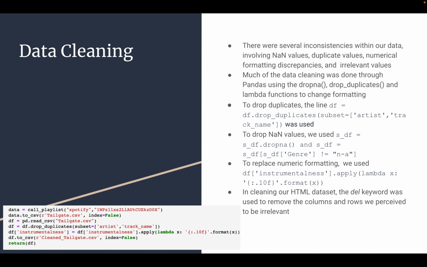There were several inconsistencies within our data, including NaN values, duplicate values, numerical formatting discrepancies, such as numbers being in scientific notation, and values we just didn't want to use. Much of the data cleaning was done through pandas using dropna or drop_duplicates and lambda functions, which is shown here in this code. And in cleaning our HTML dataset, the del keyword was used to remove the columns and rows we perceived to be irrelevant.